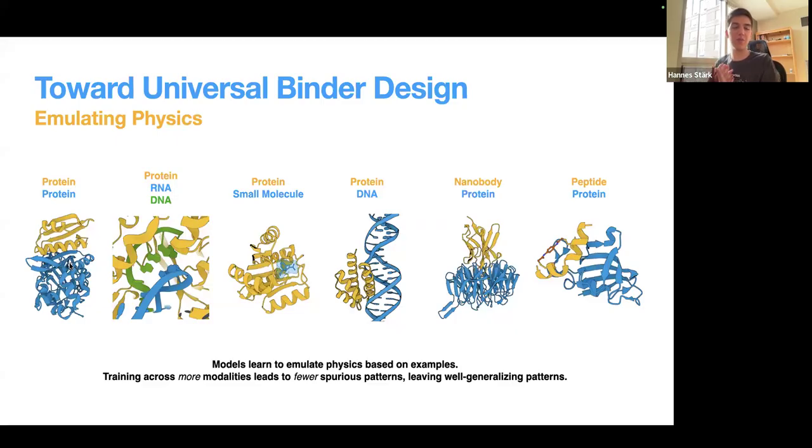And if we want our model to pay attention to and use patterns that generalize well, then these are the patterns that are present in all modalities, like, for example, physical interactions. So we want to exercise our model in as many contexts and on as many modalities as possible, such that the remaining patterns that are not spurious are well-generalizing patterns such as physical interactions.